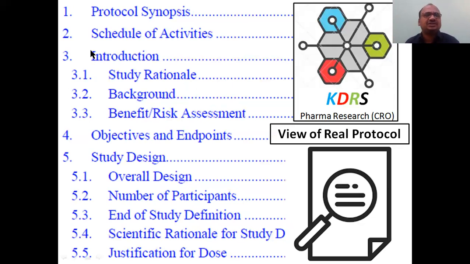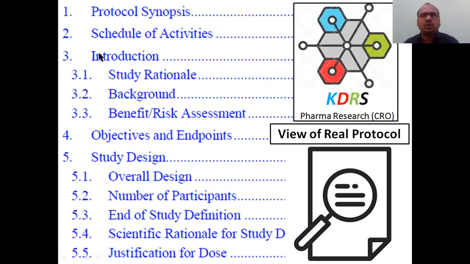These are the 11 chapters, just like a textbook. If you open, the chapters will be there. In the same fashion, I already told you, a protocol is just like a very big book. It's not a small work, it is very big work. And nowadays, a number of questions are asked in interviews. It is important from the examination point of view as well as for interviews if you are preparing, especially for the pharmacovigilance side, bioequivalence side, hospital side. If you attend these interviews, they ask what is the structure of the protocol.